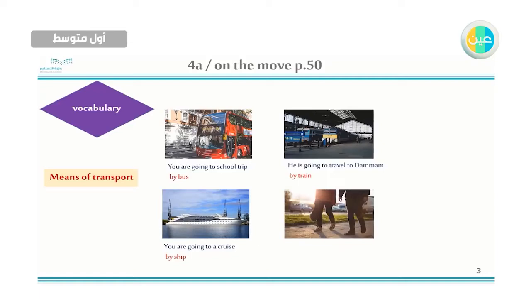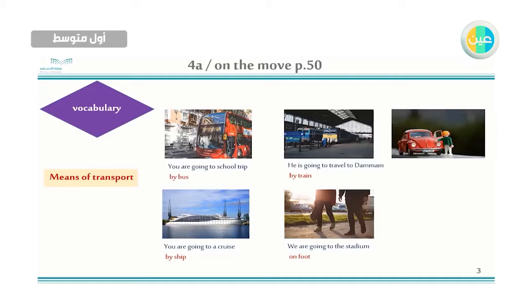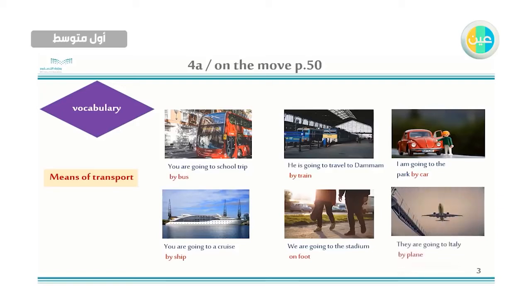Okay, these boys are going to somewhere or walking to somewhere. So we are going to the stadium on foot. So we will use on, the preposition on, with foot, on foot. Don't say by foot. And I'm going to the park by car. We will use also by with car. This plane, and we will say they are going to Italy by plane. Now we will use the preposition by with plane.